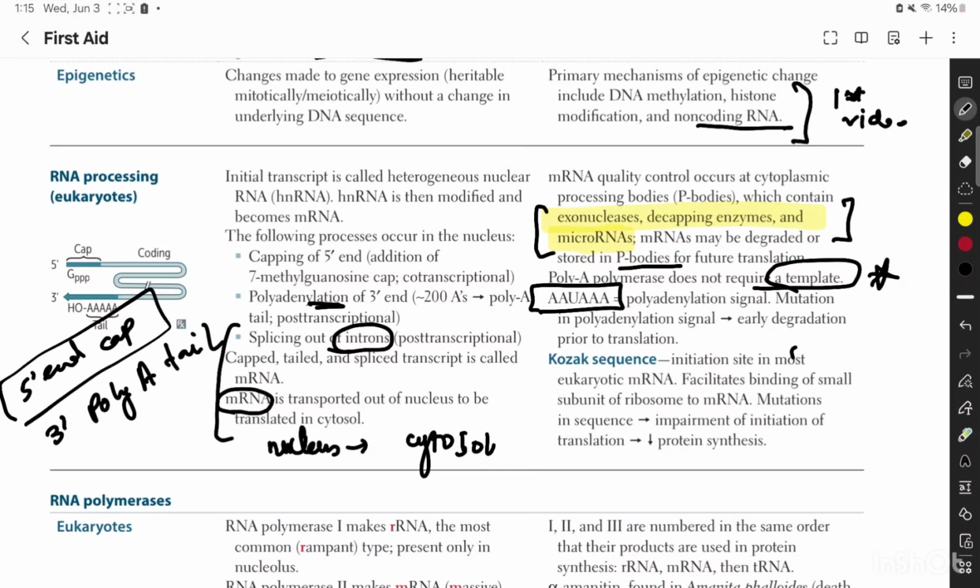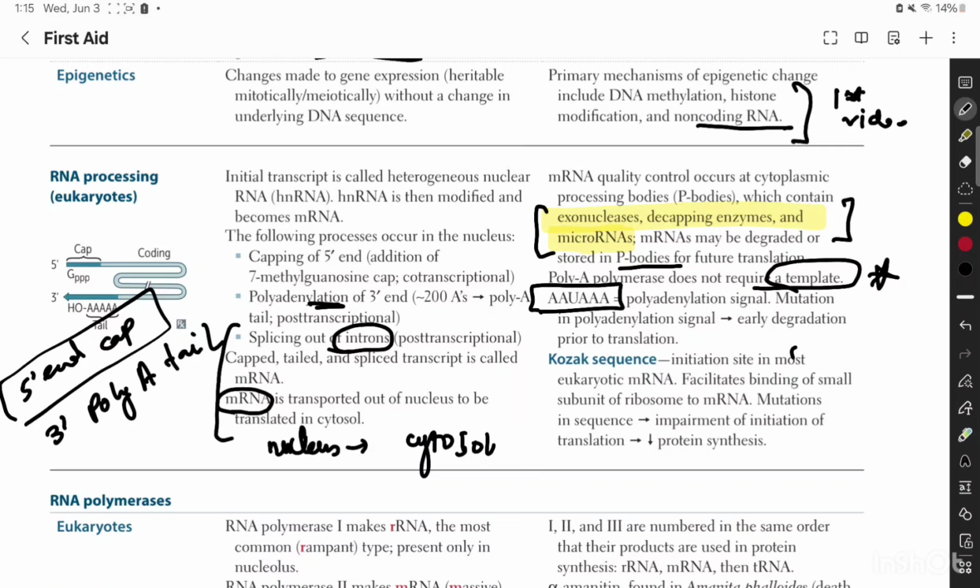So if I try to remember the polyadenylation signal, that is AAUAAA. You can say A-R-U-AAA. Then we have mutation in the polyadenylation signal that leads to early degradation prior to translation.